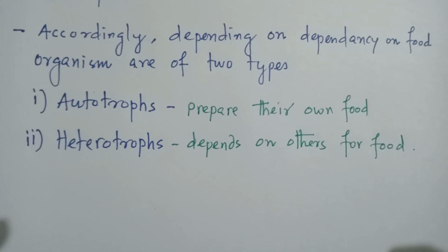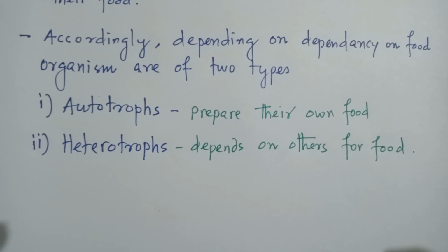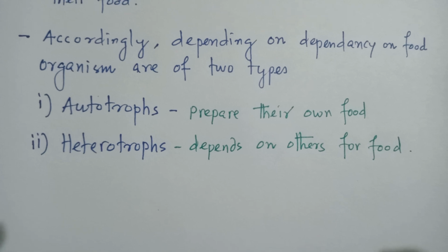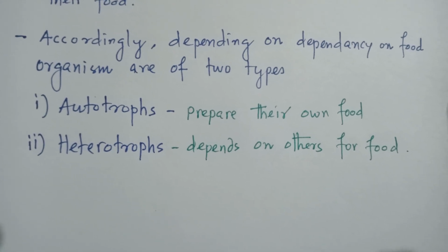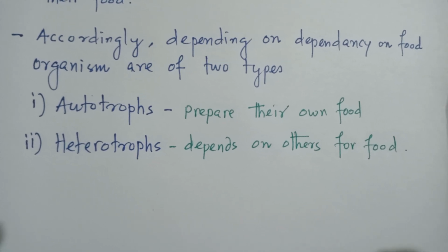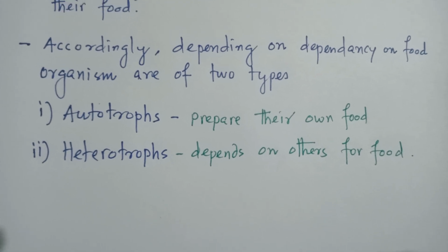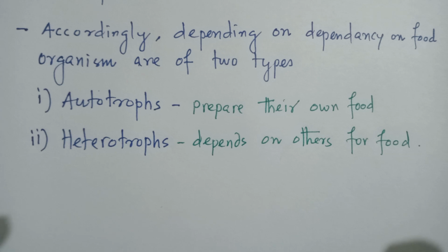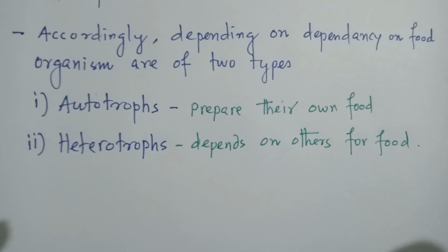Accordingly, depending on the dependency for food, organisms are of two types. One type of organism is called autotroph, and the other one is called heterotroph. Autotrophs are those which prepare their own food, and heterotrophs are those which depend on others for their food.